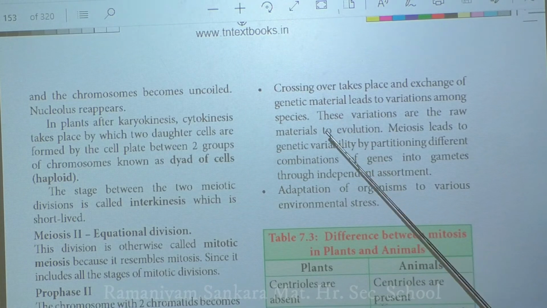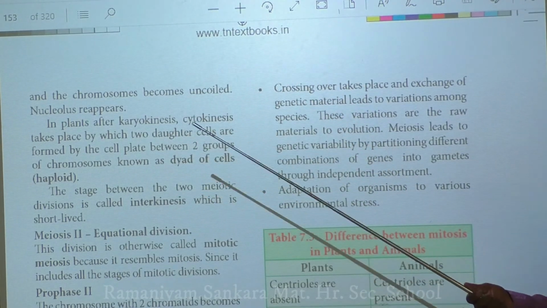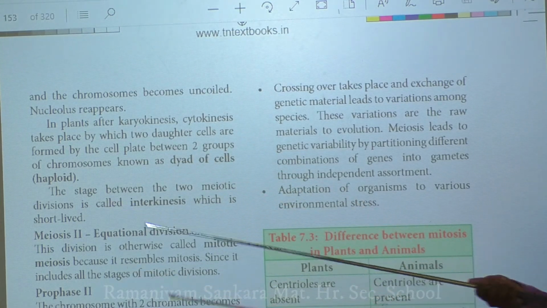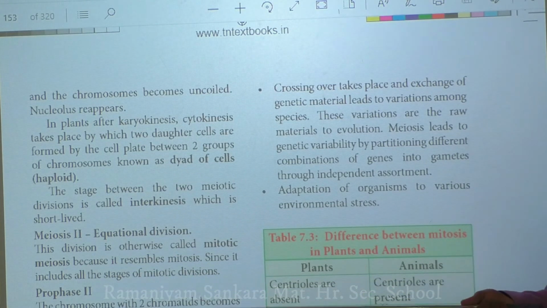Whereas in meiosis, the daughter cells formed are genetically different among themselves as well as from the parental one. As a result, they are able to produce new variation in the daughter cells. Since it produces variations from the parental one, it lays a foundation for the process of evolution.